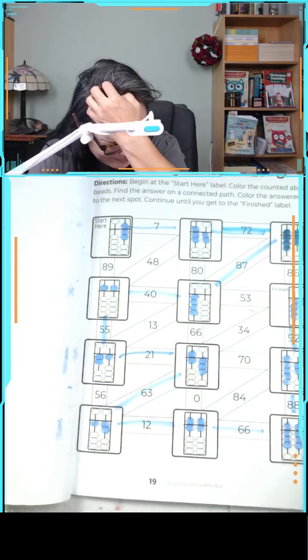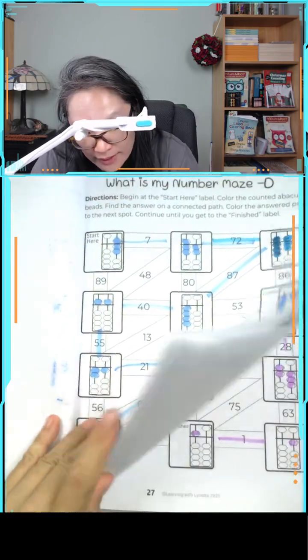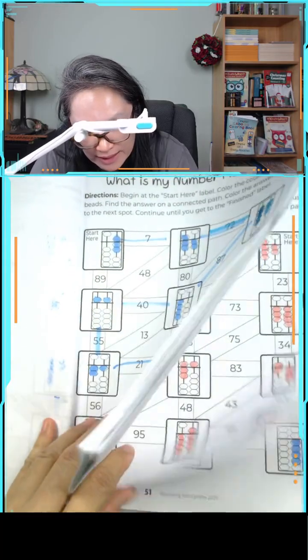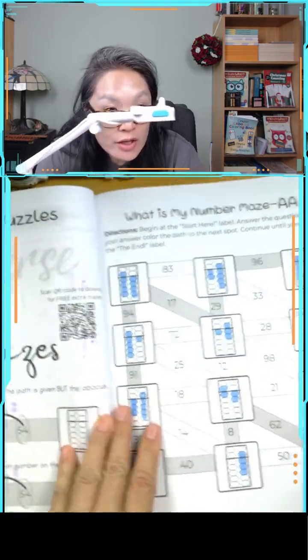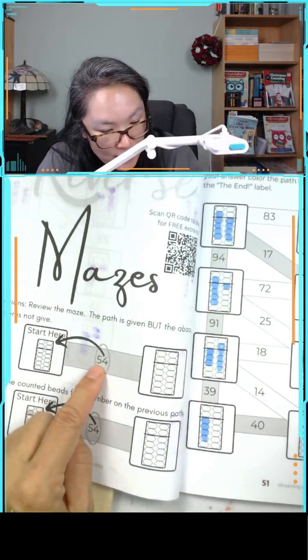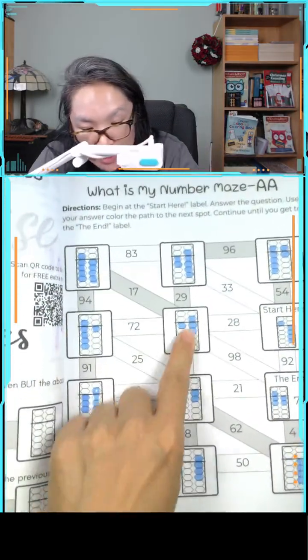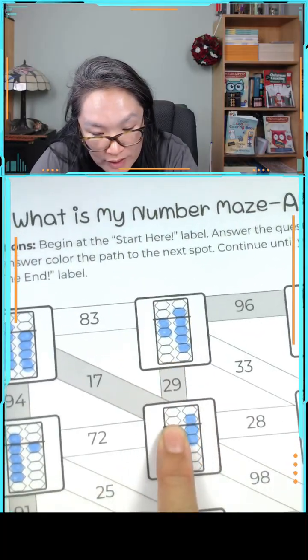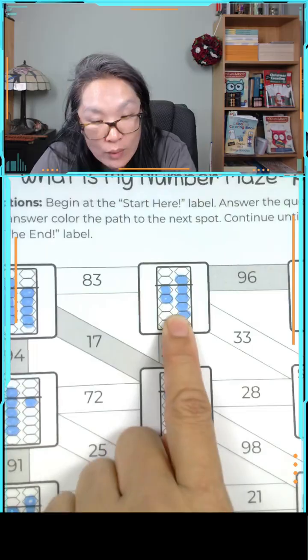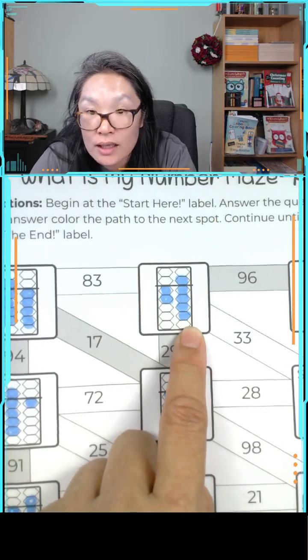And then I give you another thing, which is called the reverse maze. The reverse maze is you get the number, you get the path, and then you're supposed to color in what this number is. So this number is 29. I want you to color in 20 and then color in the 9.